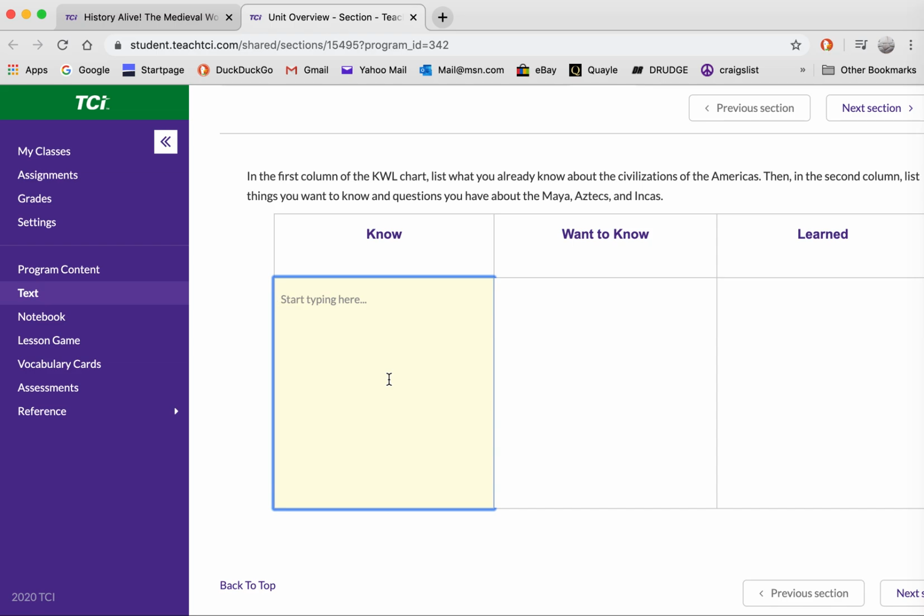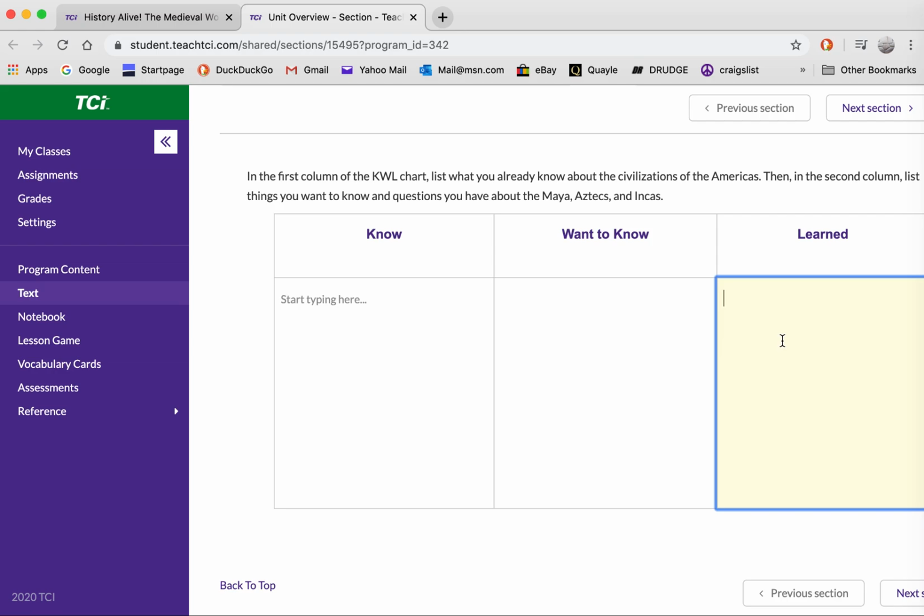Maybe there's nothing you know. Fine. Then put, I don't know anything yet. Here you can put what you would want to know. That is really one of my favorite attributes of people, is questioning things and what they are curious about. Try and come up with a few questions. You must want to know something. I mean, what did they eat? What did they make their shoes with? How tall were they? I don't know. Learned. And then that is something you can put some notes in at the end of the unit.